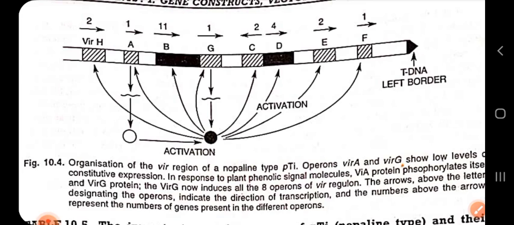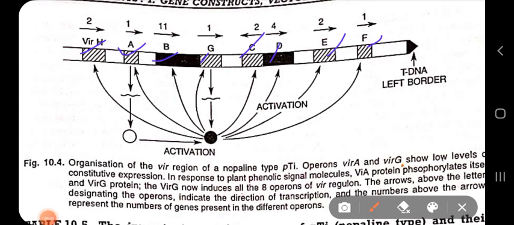There are 9 VIR gene operons which have been identified till now. Let us see the function of each of these VIR regions. So you can see VIR A, VIR H, VIR B, G, C, D, E, F. There are also some subdivisions: VIR D1, D2, D4. VIR B1 is only present, and VIR E1 and E2 are present actually. Okay, so let us see the function of each of them.